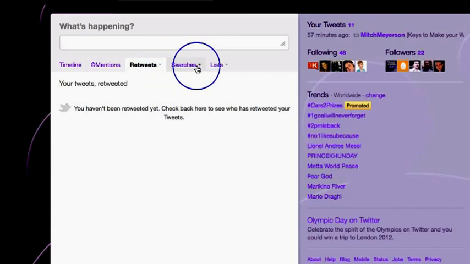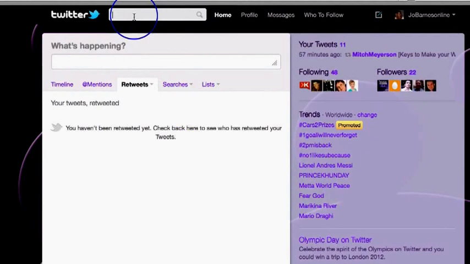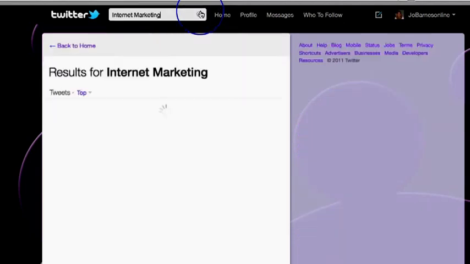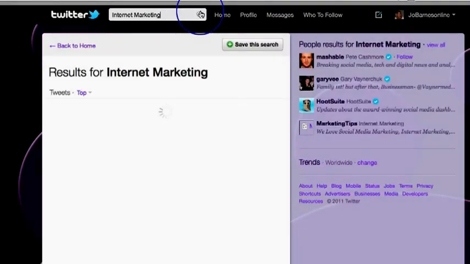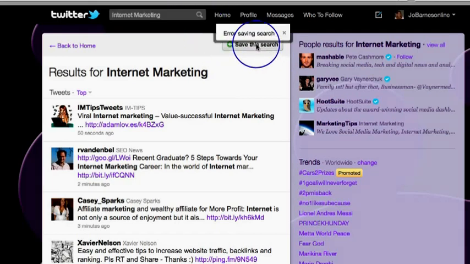Searches are when you have saved a search. So for instance, let's say I went up here and searched internet marketing. What I could do if I wanted to is actually save this search. So I can just click on save this search. Oh, it's given an error.